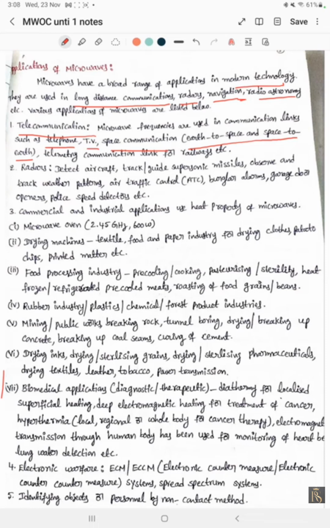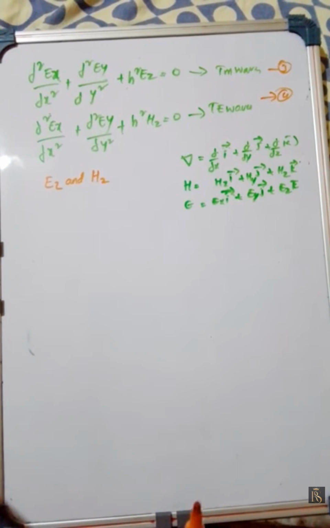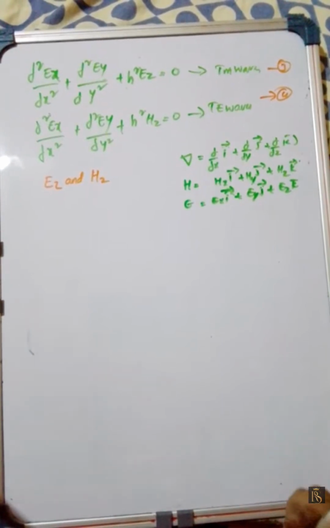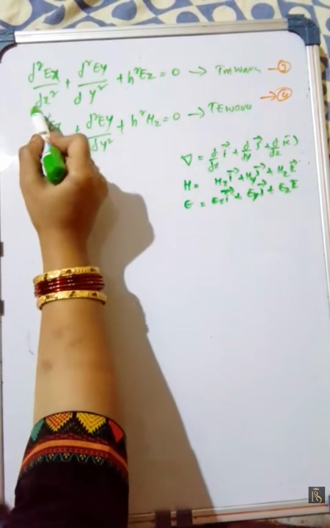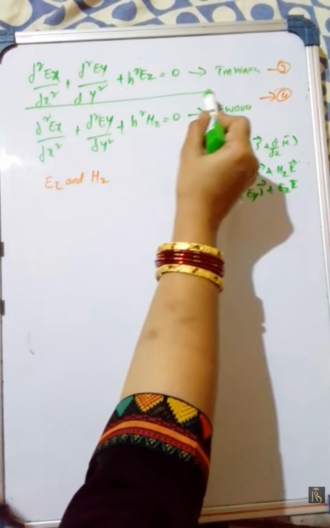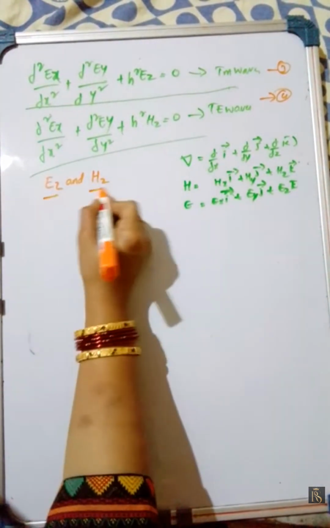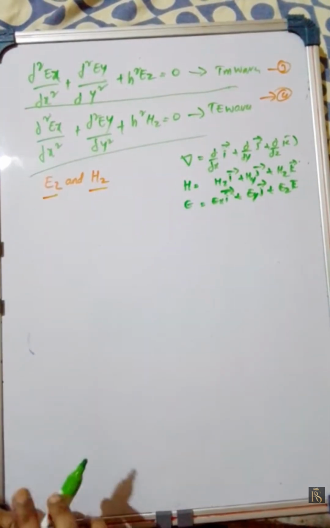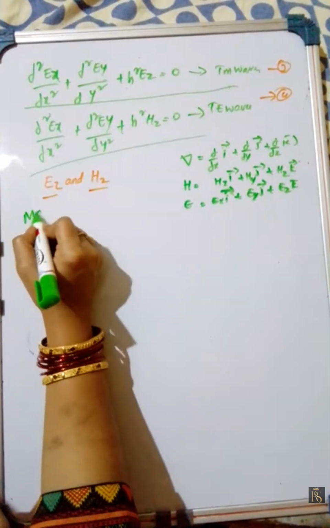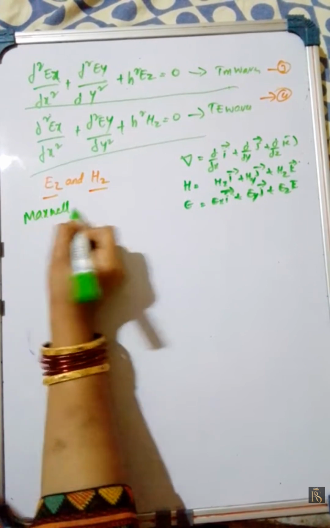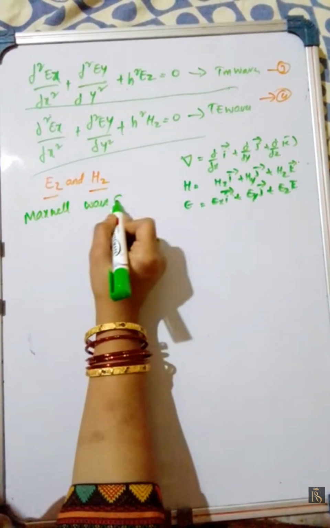Okay, space communication. Now, from today's lecture I am going to discuss TM waves as well as TE waves. Previously, we got two equations, that is of TM waves as well as TE waves. Now I am finding the values of Ez and Hz by using Maxwell's wave equation. What is Maxwell's wave equation?